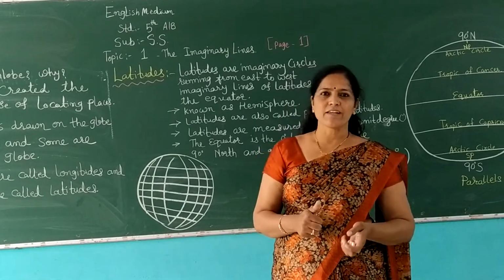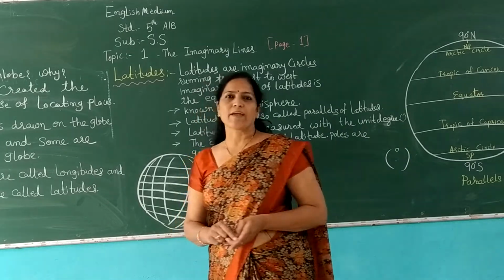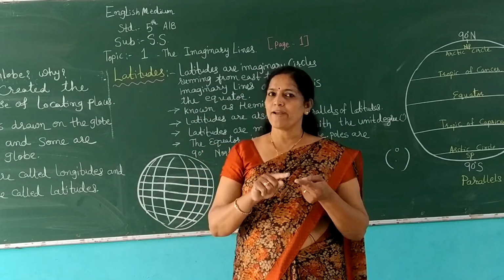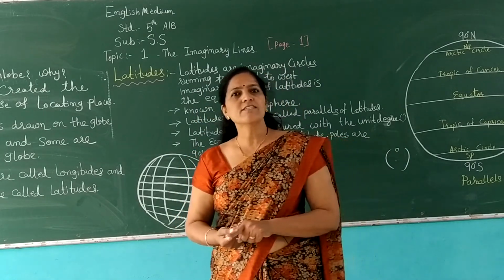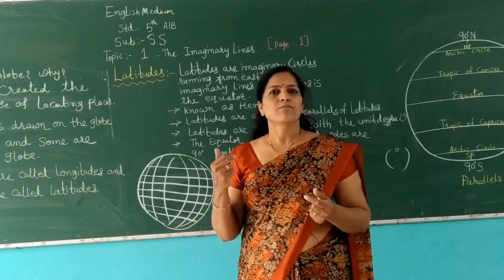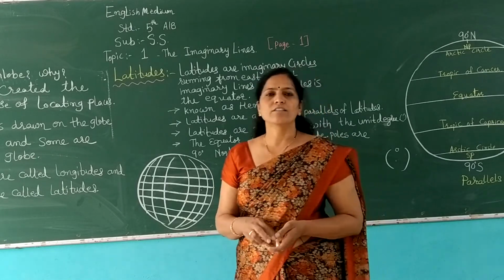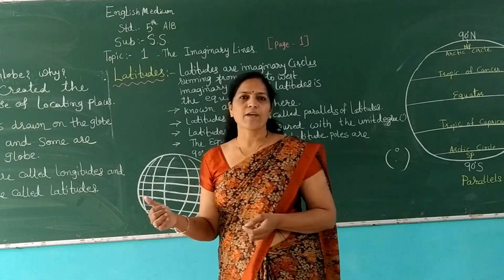Now let us repeat. Which topics did we learn today? First, how many continents and oceans are there on the Earth? There are 7 continents and 5 oceans. Which are they?